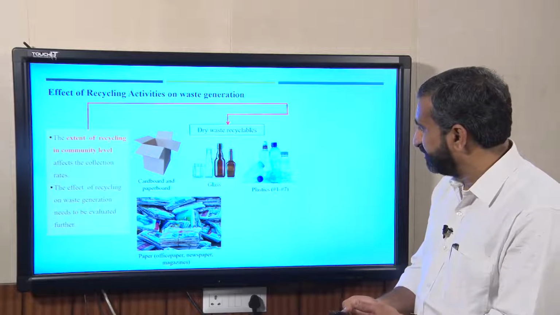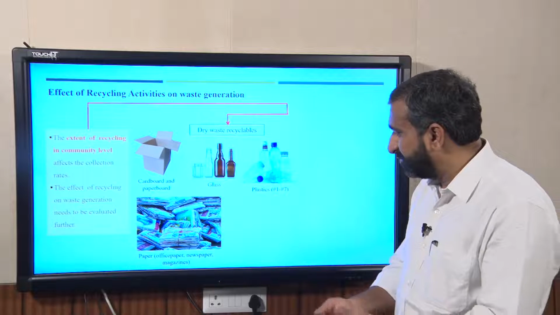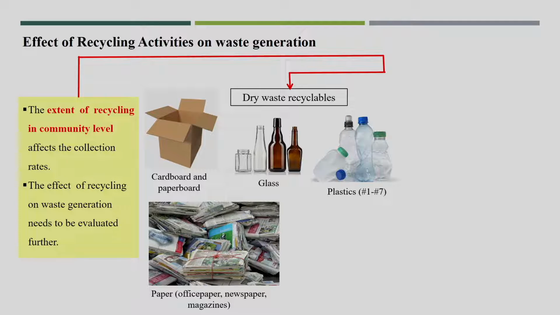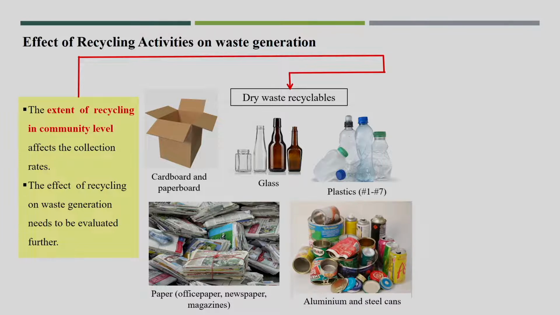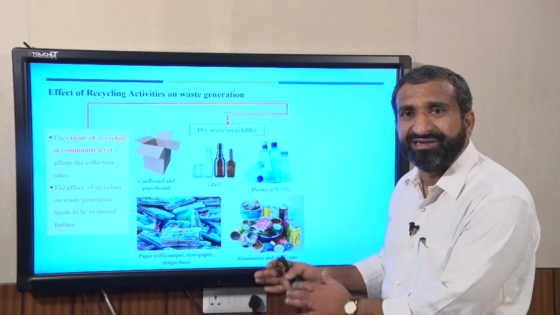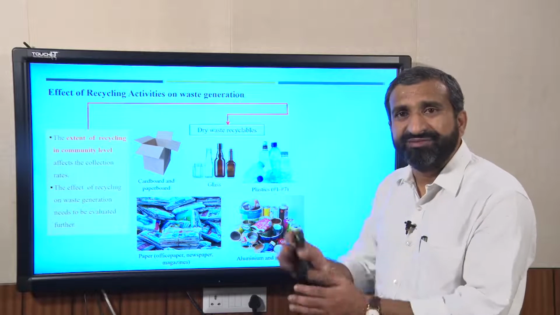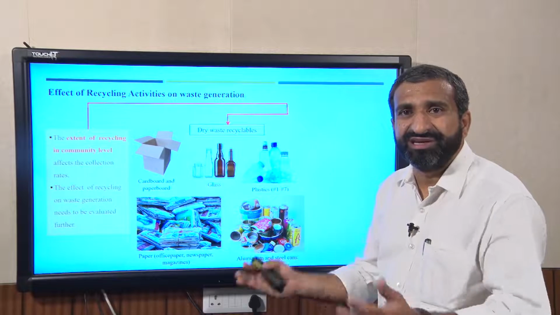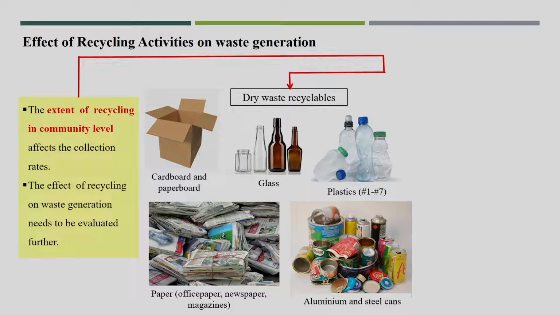Paper, the office paper, newspaper, magazines, all these papers are recyclable, and whatever metal, aluminum, tin cans, these are all recyclable. So if it is segregated at source itself, specially collected and directly goes to the recycling facilities, it won't go to the disposal site. So obviously the quantity reaching the disposal site will be reduced very easily. Even your collection frequency will also be reduced.